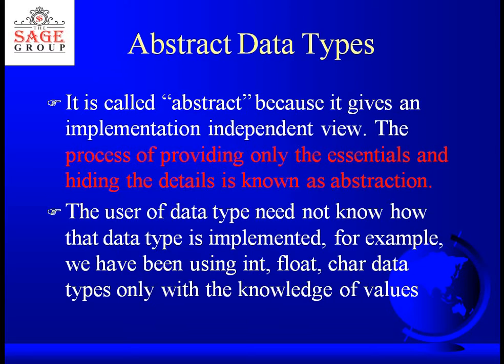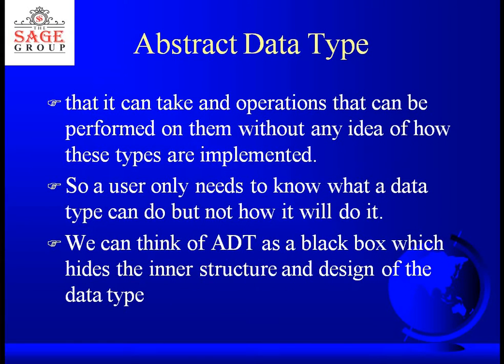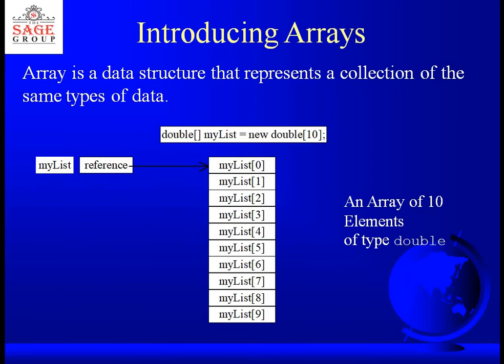So the user of a data type need not know how that data type is implemented. For example, you have been using data types like integer, float, character. You know the kind of values they accept and what you can do with those values, but you don't know how these values are stored or implemented in memory. So a user only needs to know what a data type can do, but not how it will do it. And that is why I say that an ADT is a black box which hides the inner structure and design of the data type.